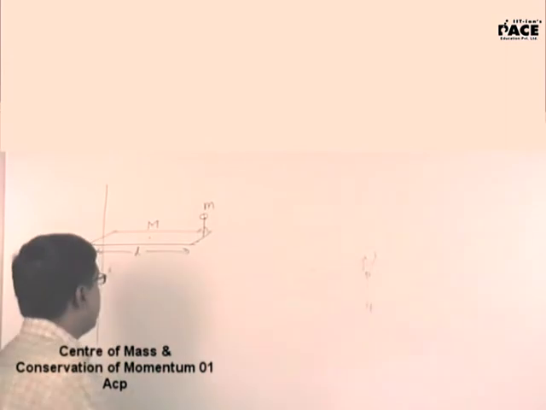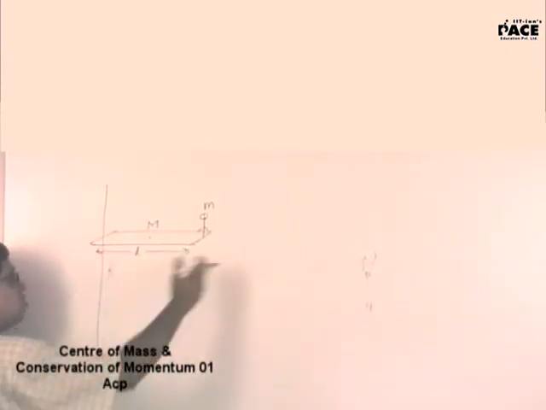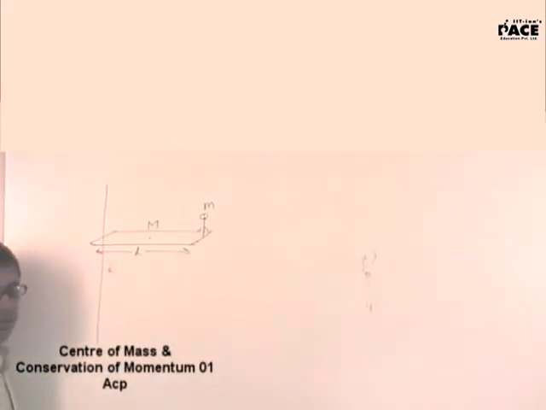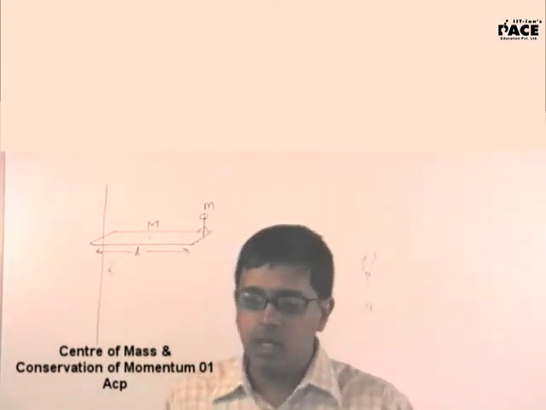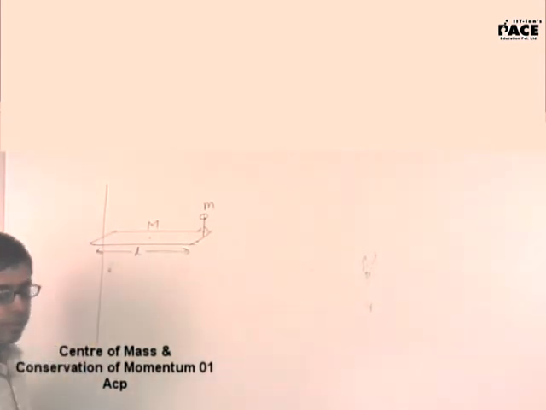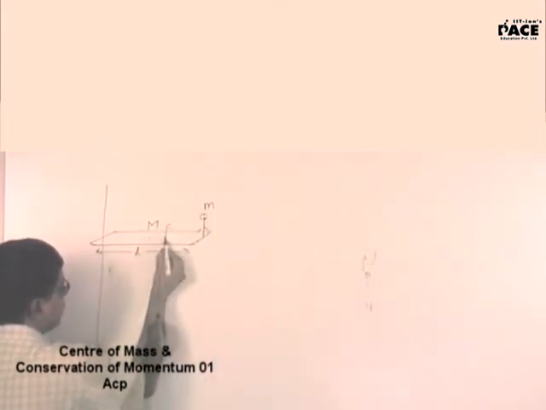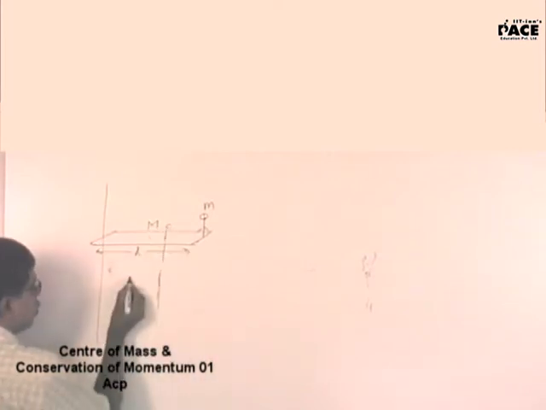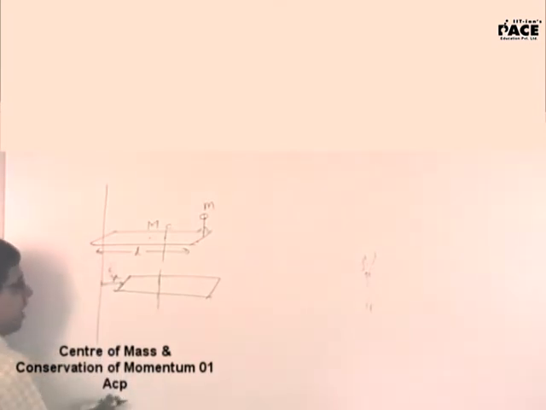Yes, sir. If the man moves to the left end of the plank, what will be the distance by which the plank moves in the backward direction? If the man walks from one end of the plank to the other end, what will be the distance moved by the plank in the opposite direction? L? No. Have a look at it. The combined center of mass of small m and capital M will come somewhere here. The position of the center of mass should not be affected. Now the plank will move back by a distance of x.